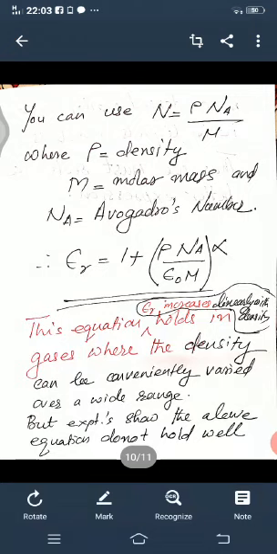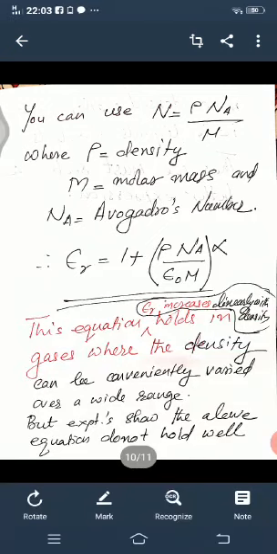This equation holds in gases, where the density can be conveniently varied over a wide range. But experiment shows that the above equation does not hold well in condensed matter systems like solids or liquids.